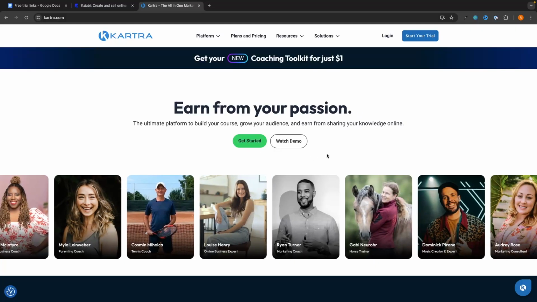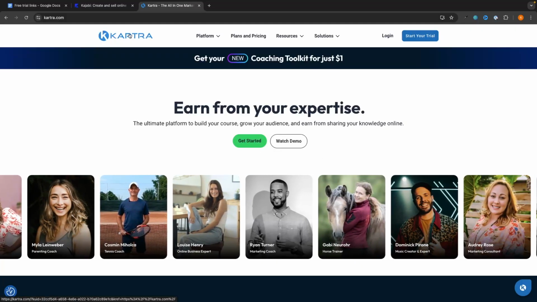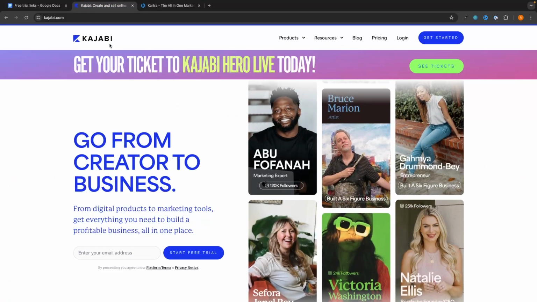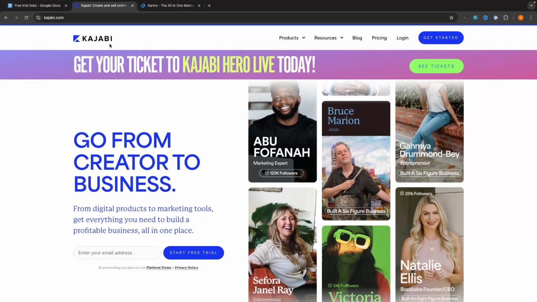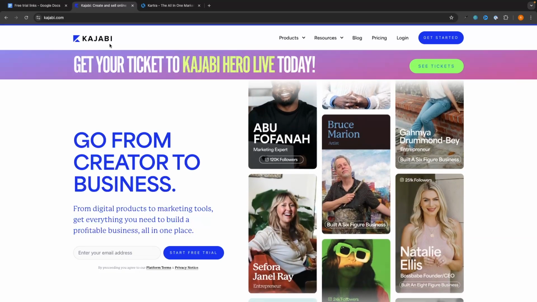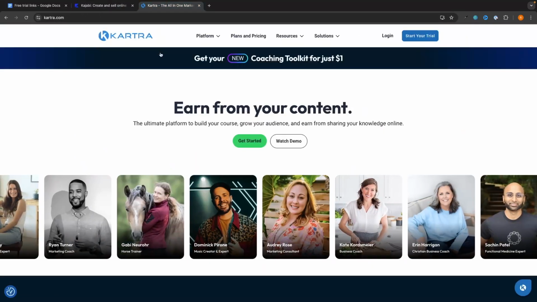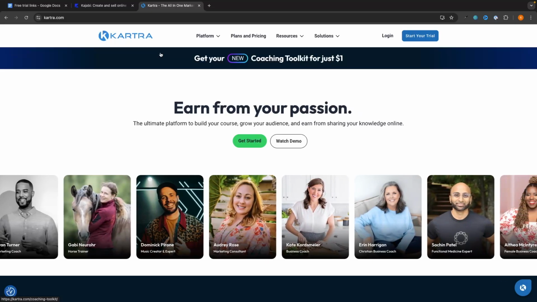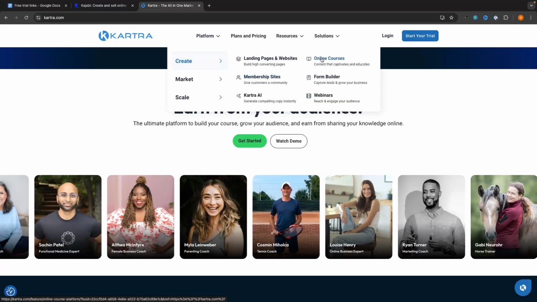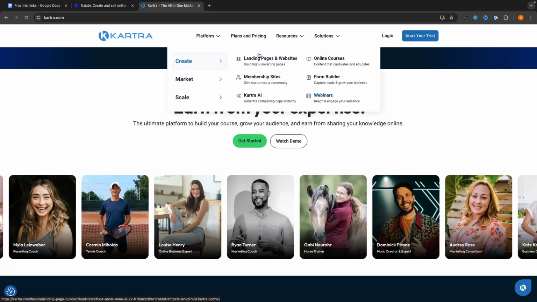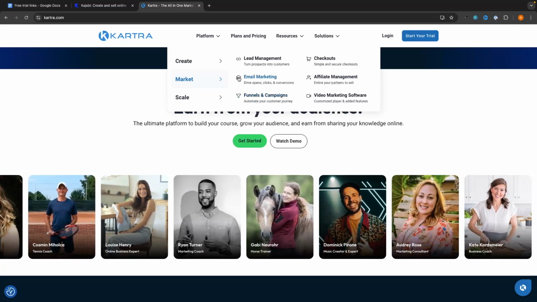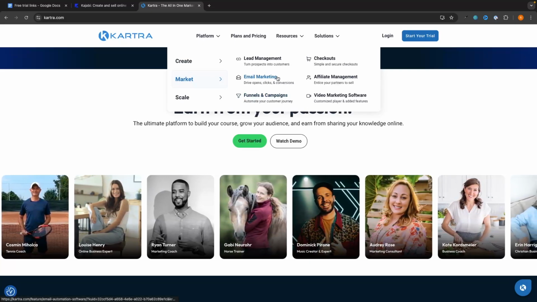The first thing that we need to take a look at when we are comparing Kartra and Kajabi is what these tools actually are and what they do. Now, these tools essentially do the same thing on paper. Both Kajabi and Kartra are all-in-one platforms for creating and selling digital products, things like membership websites, online courses, webinars, and selling online products by being able to create sales funnels, doing email marketing, and all of these other things.